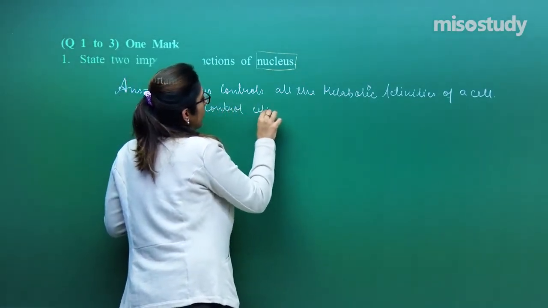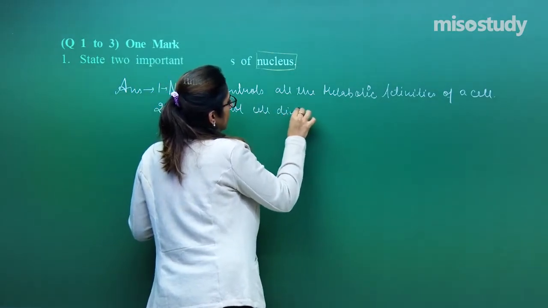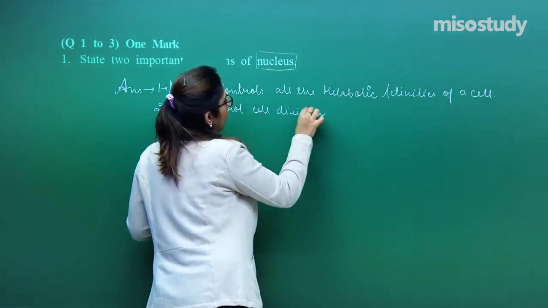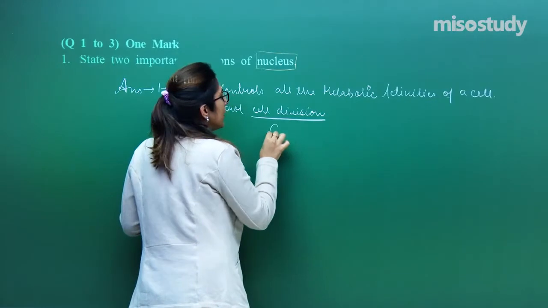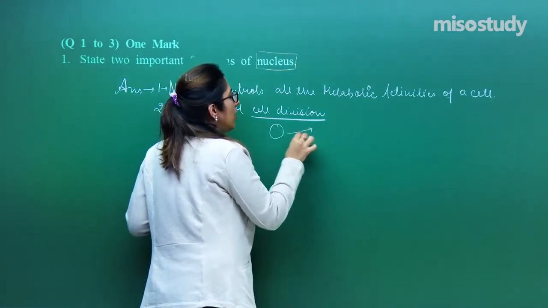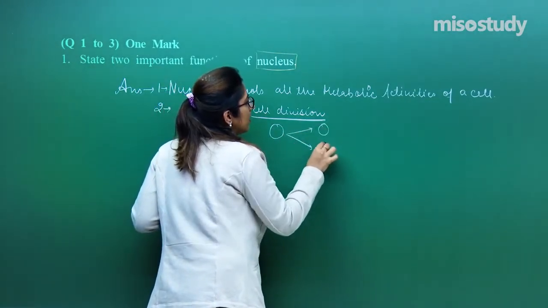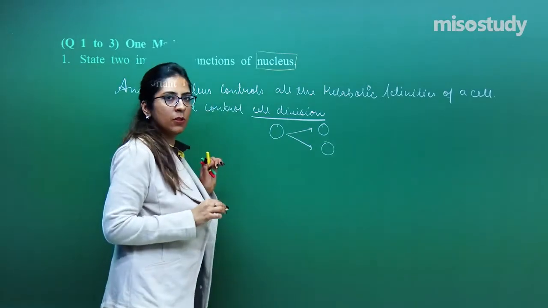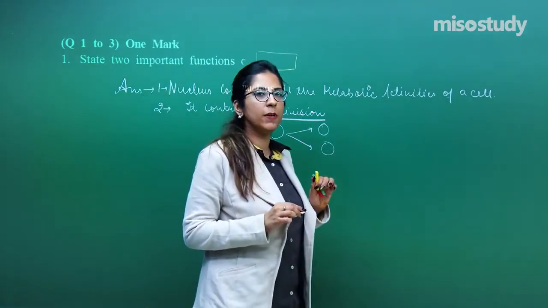It controls cell division. Now the question arises, what is cell division? One cell has the capacity to form two cells. Meiosis, mitosis, everything is controlled by the nucleus only.